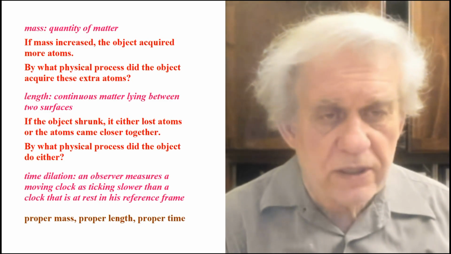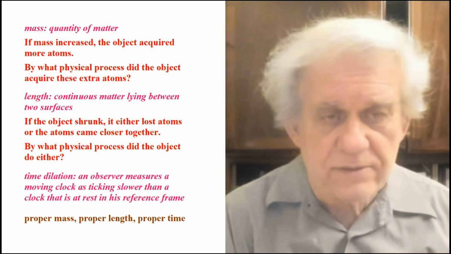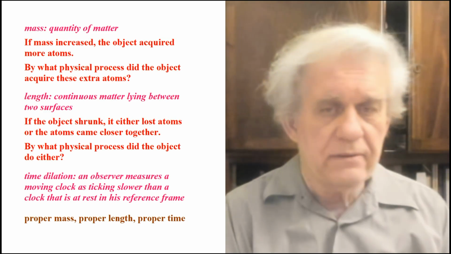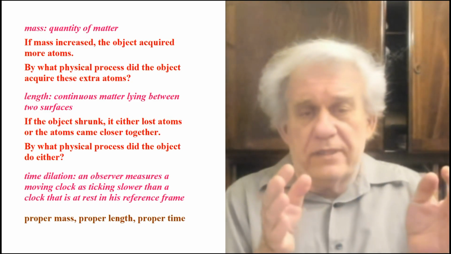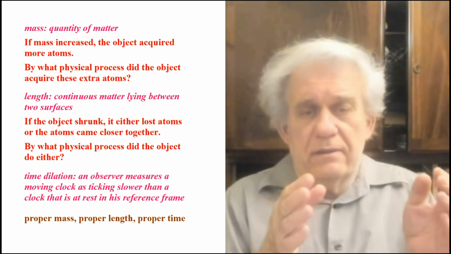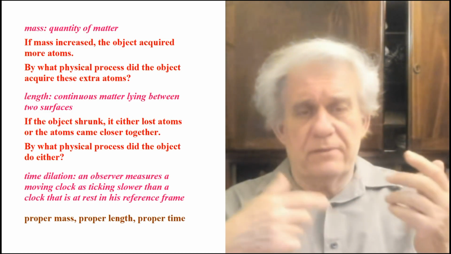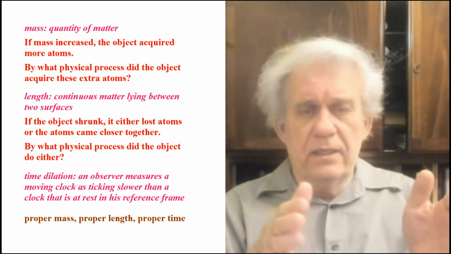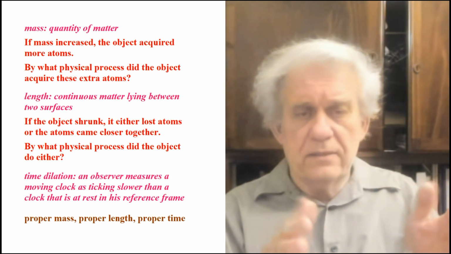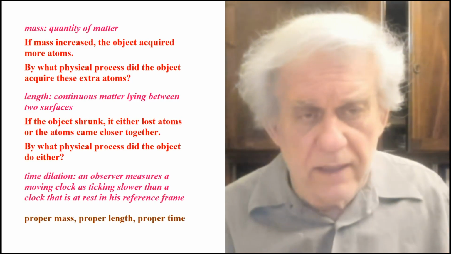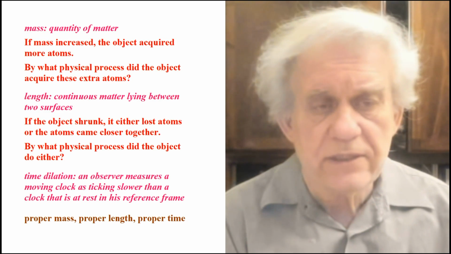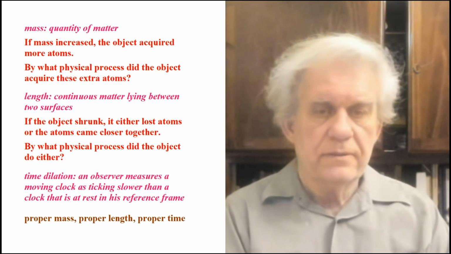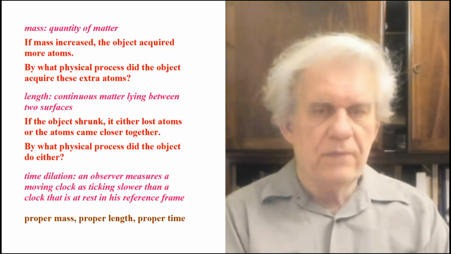If the object shrunk, it either lost atoms or the atoms came closer together, right? So if it shrinks, what happened? The atoms just came closer together for whatever reason, or you chopped some, or they lost some, or whatever, and that's why it also became shorter, right? Those are, I think, the only two possibilities. Maybe I missed one, okay? So, and again, by what physical process did the object do either? That's what you got to answer. How come it became shorter?